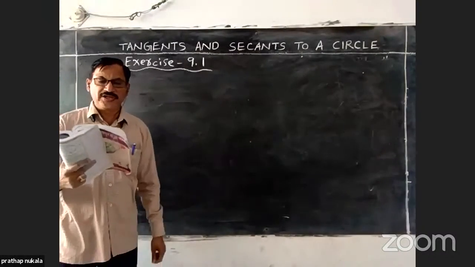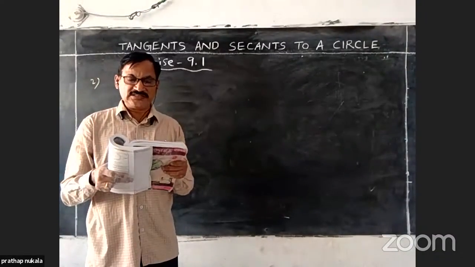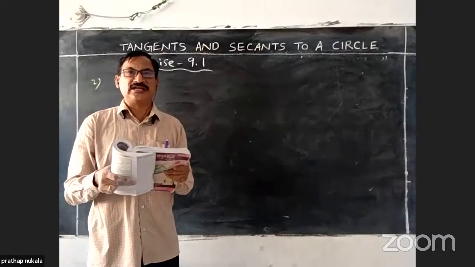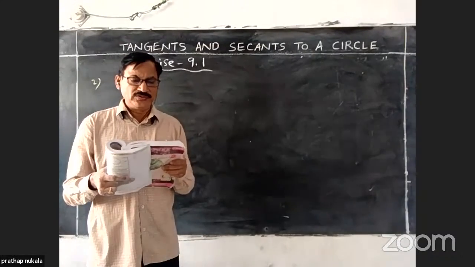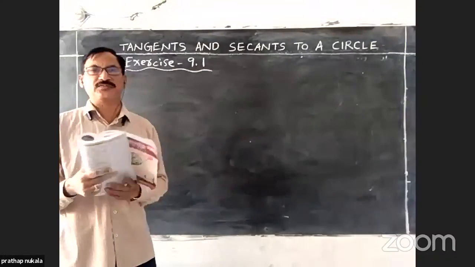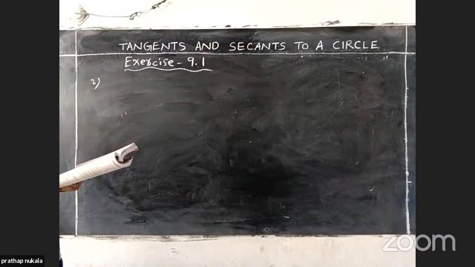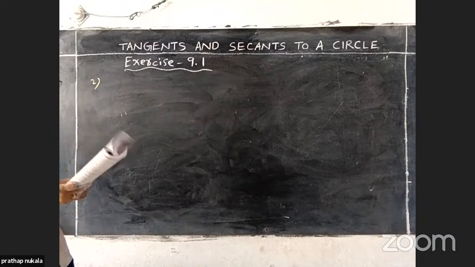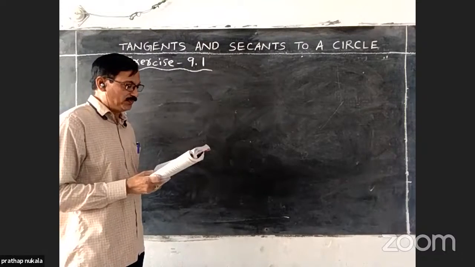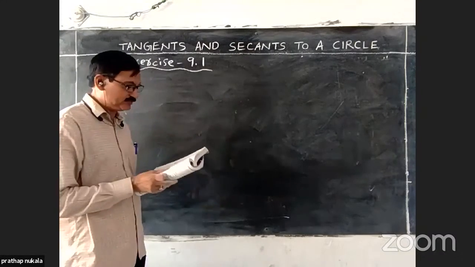A tangent PQ at a point P of a circle of radius 5 centimeters meets a line through the center O at a point Q so that OQ equals 13 centimeters. Find the length of PQ. I am drawing a rough figure for this problem. I am not writing the problem on the board.